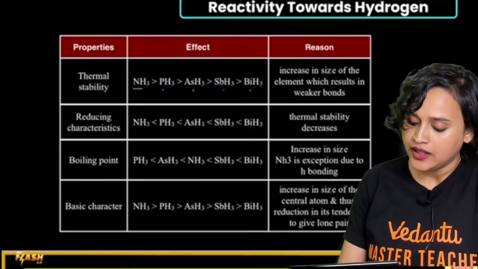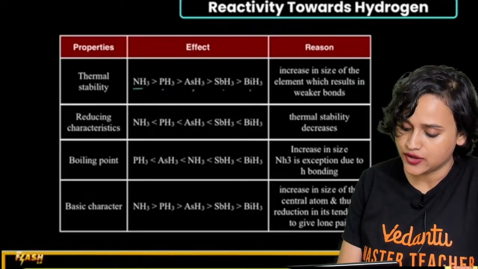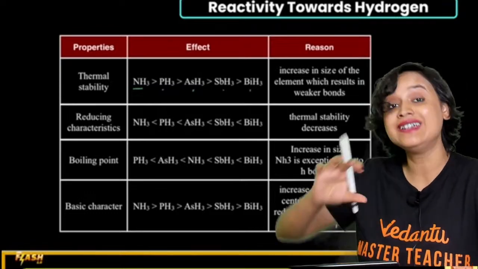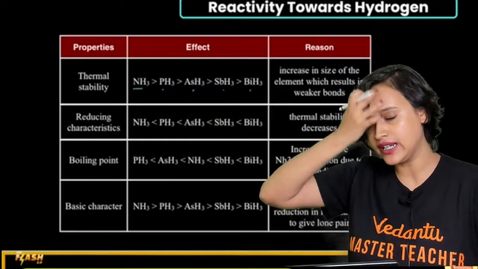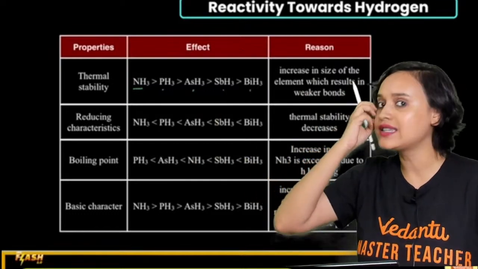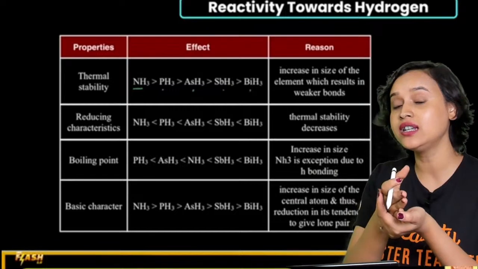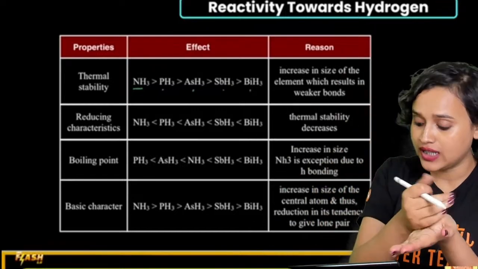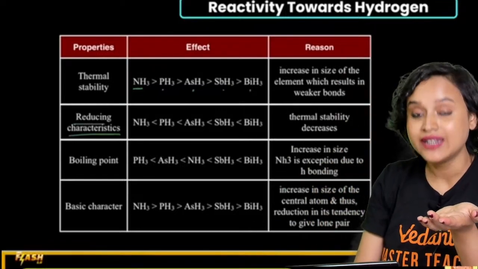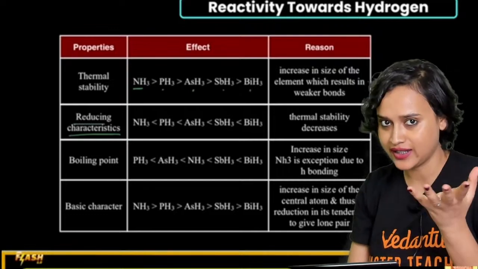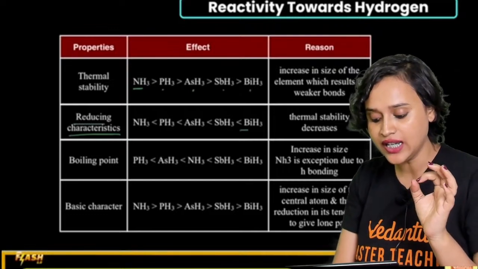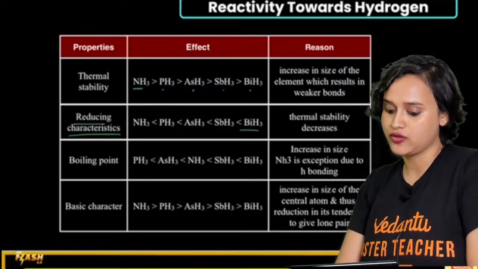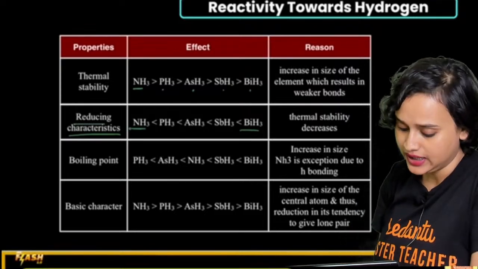Now for reducing characteristics, my dear students, the thermal stability decreases. If thermal stability decreases, that means you will be able to break the bonds easily. If you are able to break the bonds easily, that means they can have good reducing characteristics. So BiH3 has the best reducing character, whereas NH3 has the least.